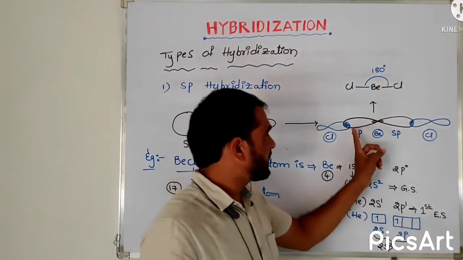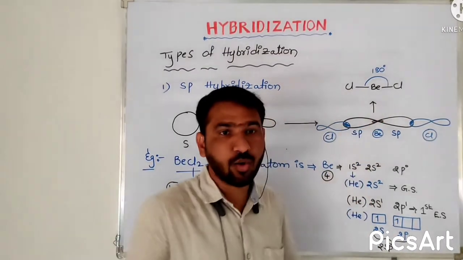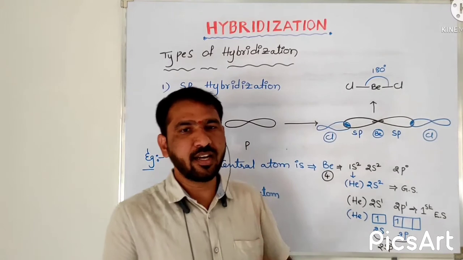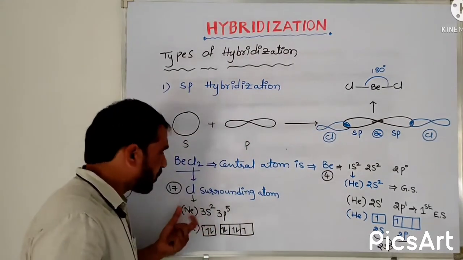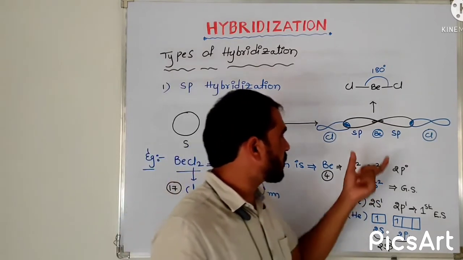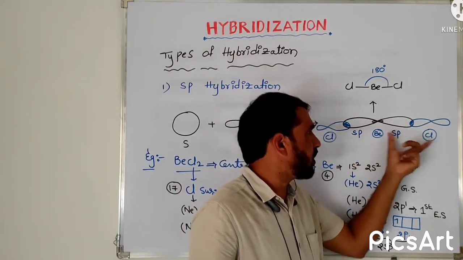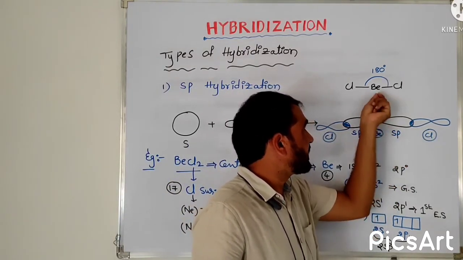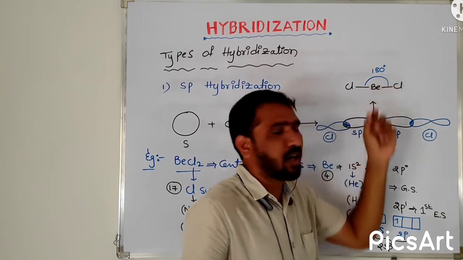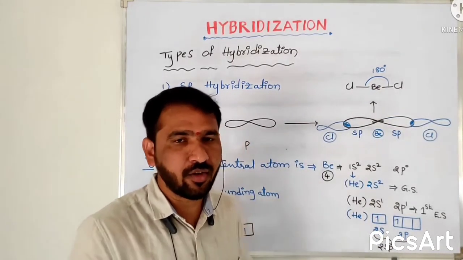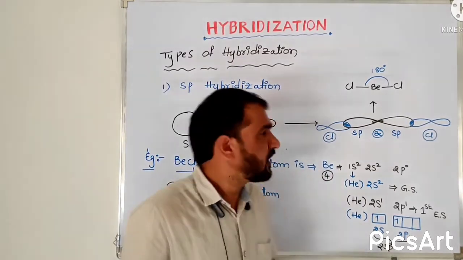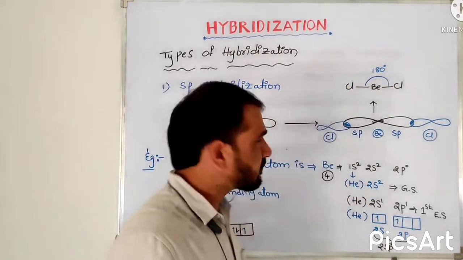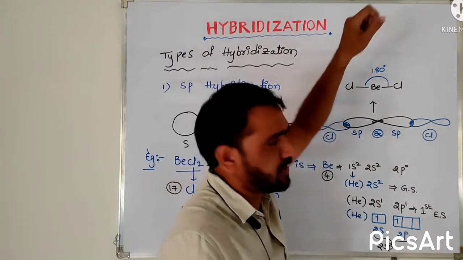Then it results in a sigma bond, or covalent bond, between the central atom beryllium and the chlorine surrounding atom. Like this, 2 chlorine surrounding atoms are there. Those chlorine surrounding atoms overlap like this, and it results in the BeCl2 molecule. After getting the molecule, we should know the bond angle in the molecule. What is the bond angle in beryllium chloride? That is 180 degrees.